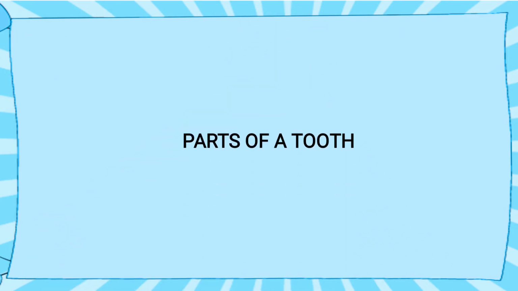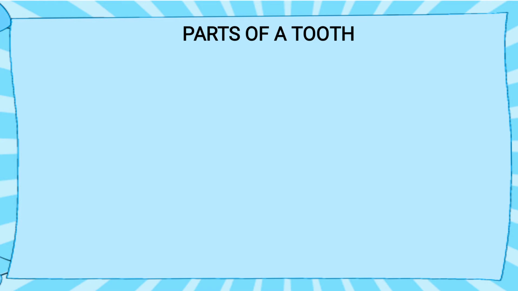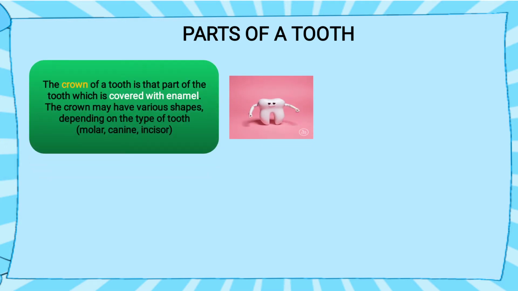Proceeding further, now we will study the parts of a tooth. So here is one tooth. Now the first part is the crown. The crown of the tooth means when we open our mouth, the part which is visible, the white part which is visible, is known as the crown. The crown of the tooth is that part which is covered with enamel.